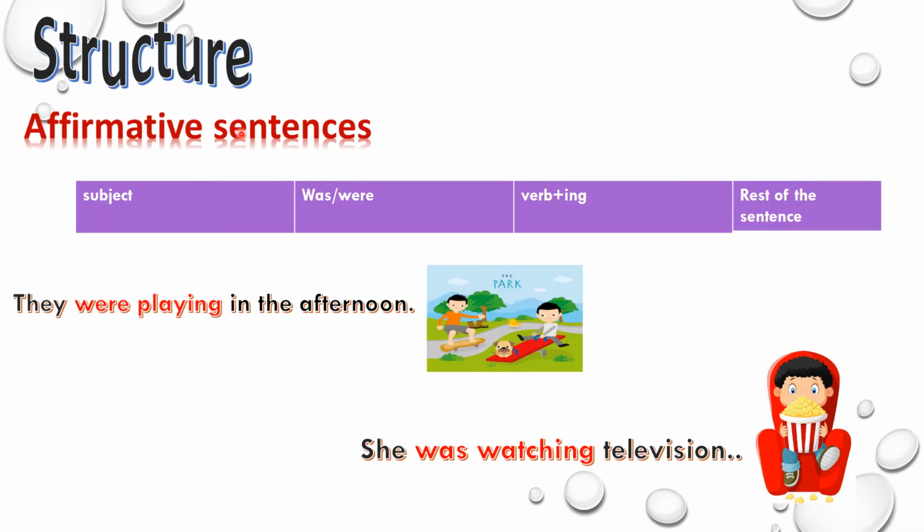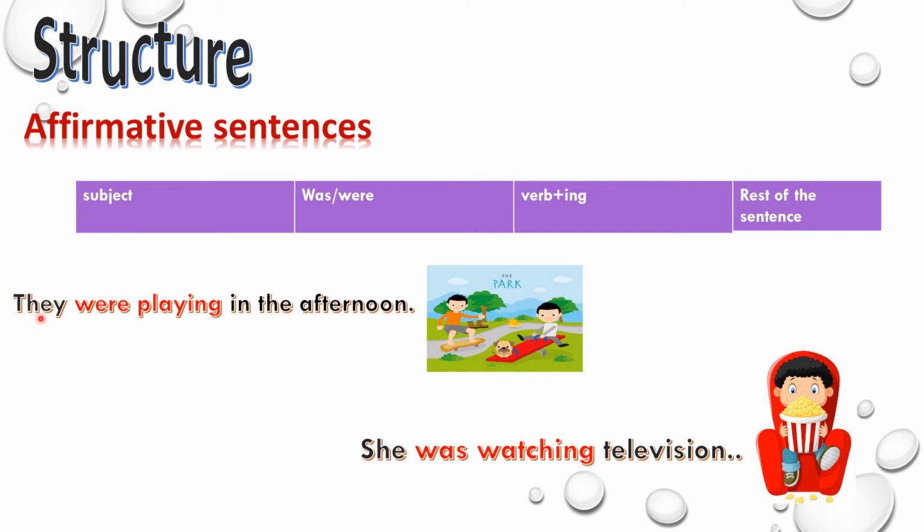So now let's discuss affirmative sentence structure. For an affirmative sentence in the past continuous tense, we will use the present participle form of the verb. First comes the subject, then the auxiliary verb, that is was or were, then verb plus ing, and then the rest of the sentence. Okay, so let's clear it with some examples.